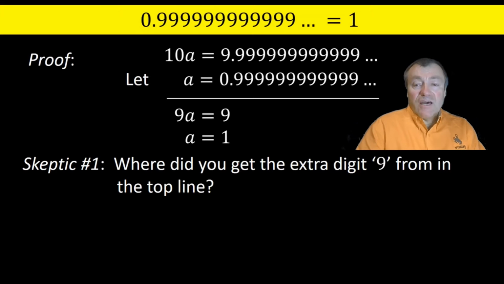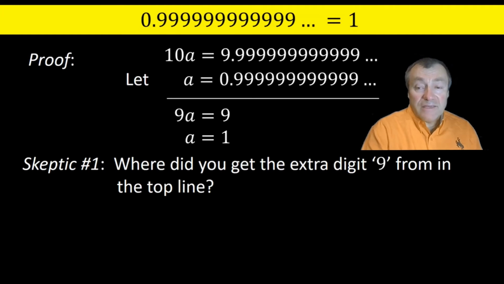So assuming you've had time to think about this, now let me summarize some of the concerns I have heard from students. Later, I'll tell you my own concerns, maybe, about the argument. One skeptic complains that when I write down 10 times A, I stuck an extra 9 at the end before subtracting. Is that really fair? And I respond by saying that the ... means an infinite list of 9s.